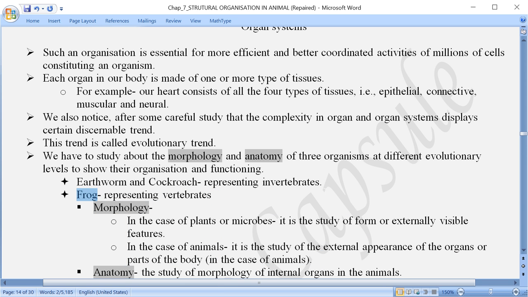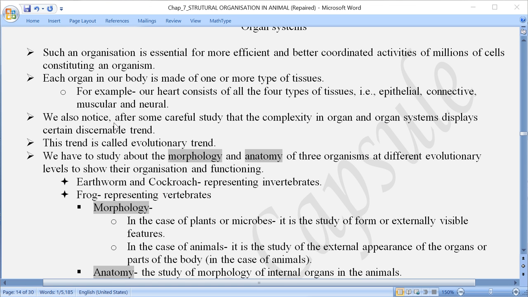We have to discuss and learn about three organisms here. What I said, in case of invertebrates, two are included, and in case of vertebrates, one is there, that is the frog.